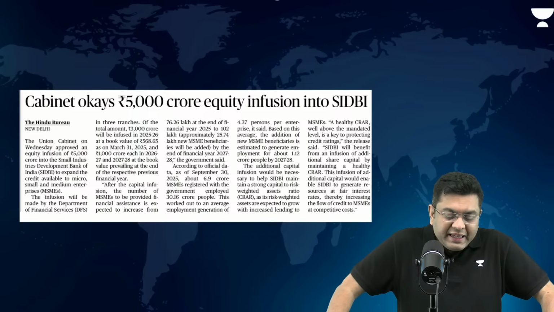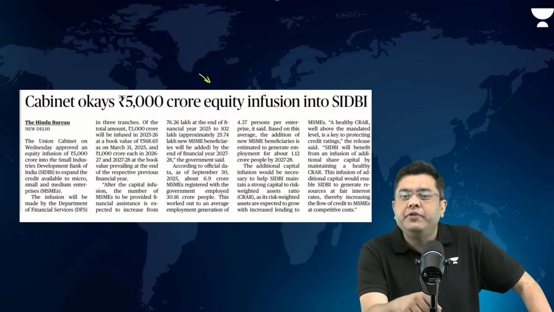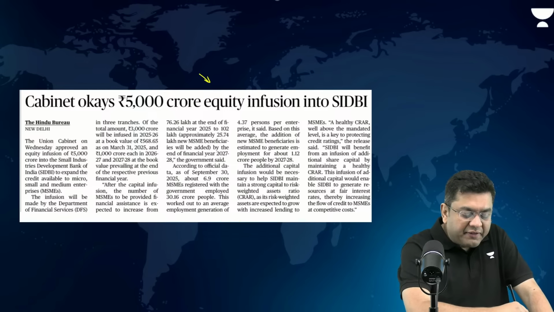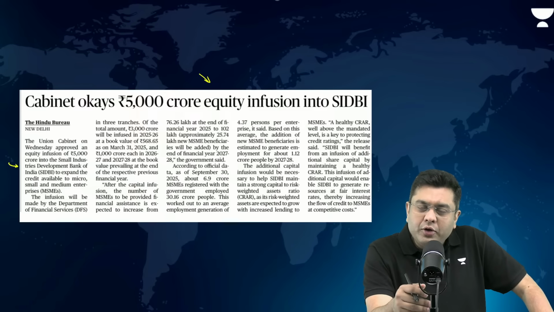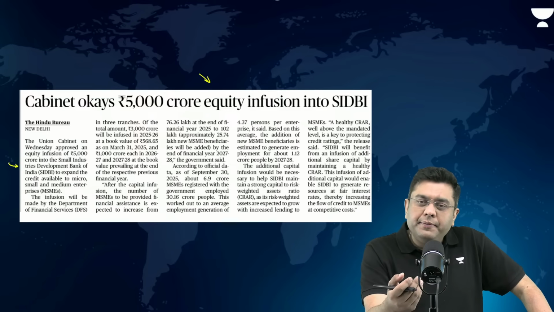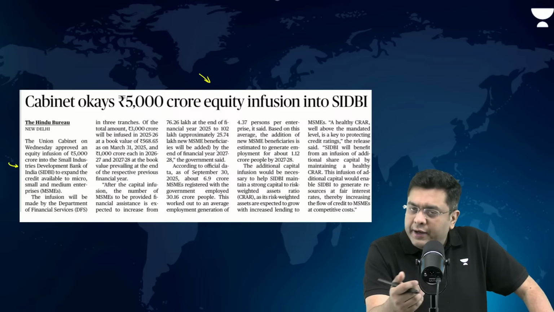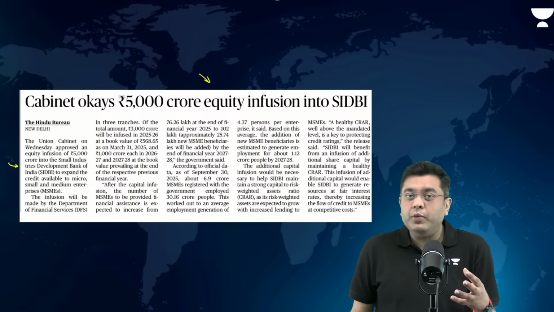Now, Cabinet okays 5,000 crore equity infusion in SIDBI, the Small Industries Development Bank of India. SIDBI has been quite instrumental in providing credit to various MSMEs. These MSMEs are high risk sectors, by the way.